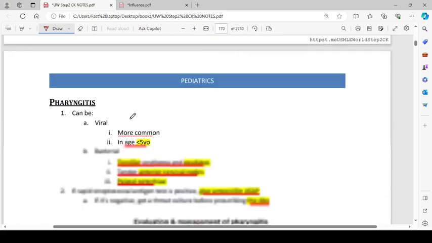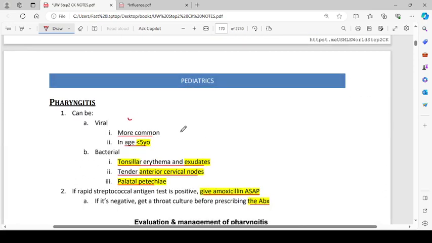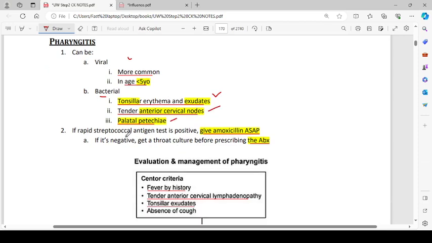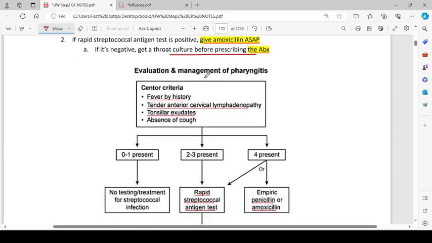Pharyngitis. Pharyngitis can be viral, more common in age less than 5 years, or bacterial, with tonsillar erythema and exudates, tender anterior cervical nodes, and palatal petechiae. If the rapid streptococcal antigen test is positive, give amoxicillin as soon as possible. If it is negative, do a throat culture before prescribing antibiotics. Evaluation and management of pharyngitis.